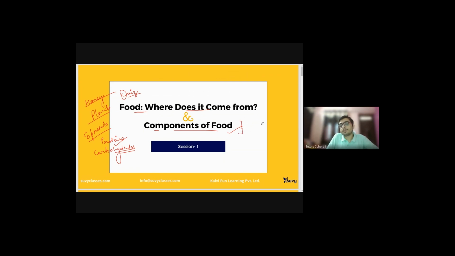Like if I say today I am having a meal, it has dal in it, it has rice, it has chapatis, it has salad. So this is dal, this is rice, this is salad, and this is chapati. These are the components of our food, right? But not just these. Today we have to study what is inside this dal, what is inside this rice, what is inside this salad, what is inside this chapati. So I hope you all are excited. Let's get started.